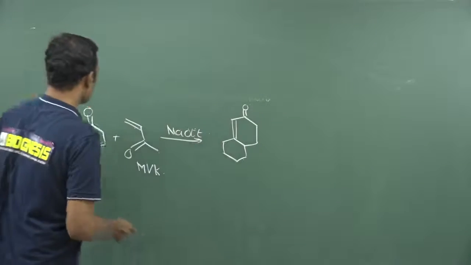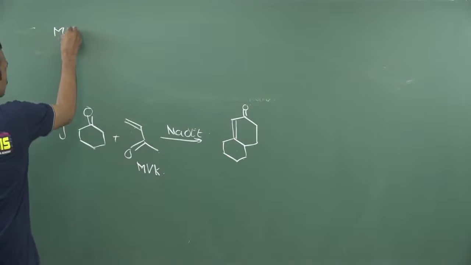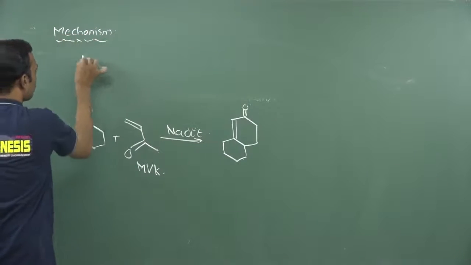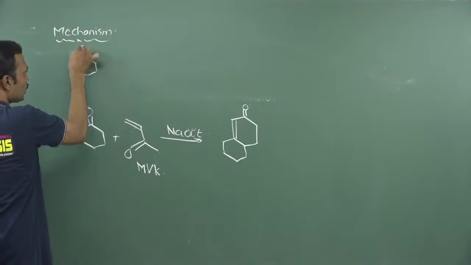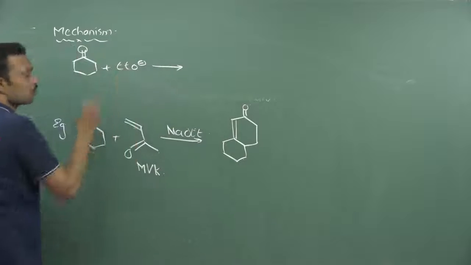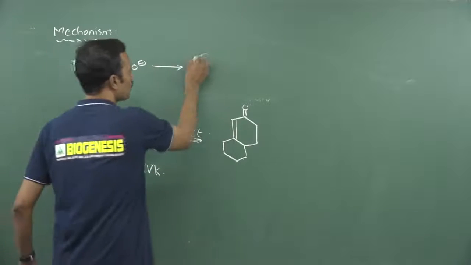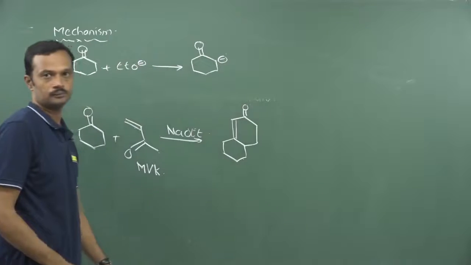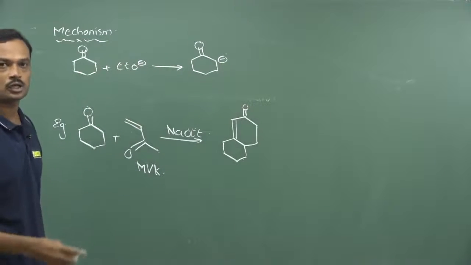See, initially the base which we used will take a proton from the alpha carbon. This is cyclohexanone and here I am using EtO minus, which will take a proton from here. After taking the proton, the alpha carbon bears a negative charge. This is called an enolate ion, a resonance stabilized enolate ion.